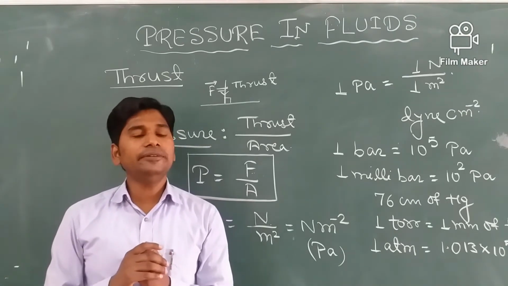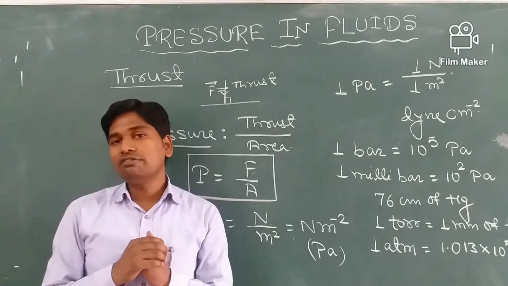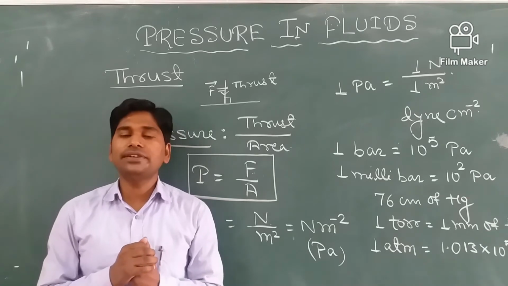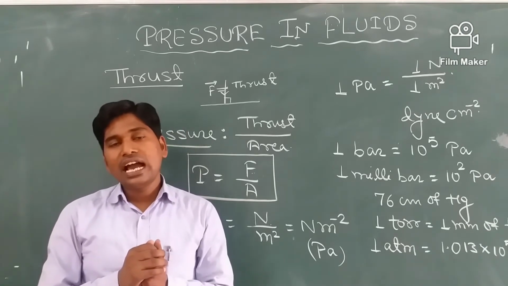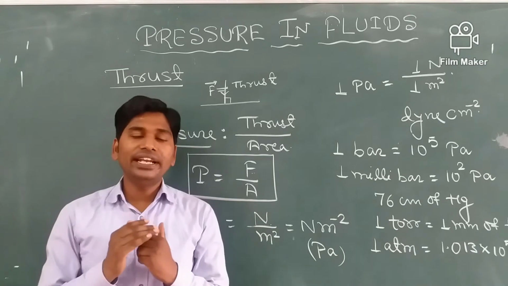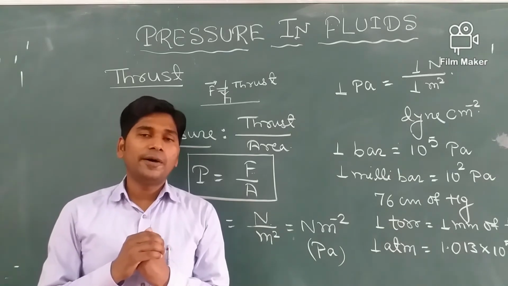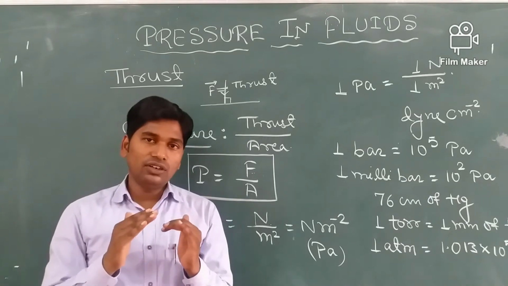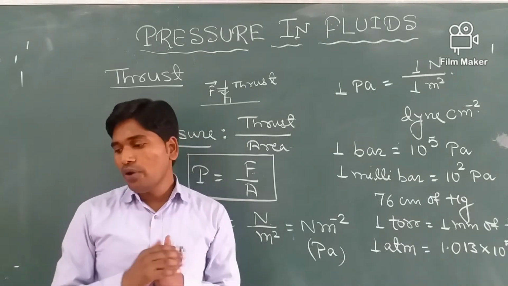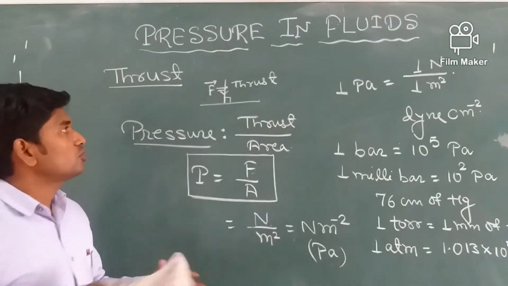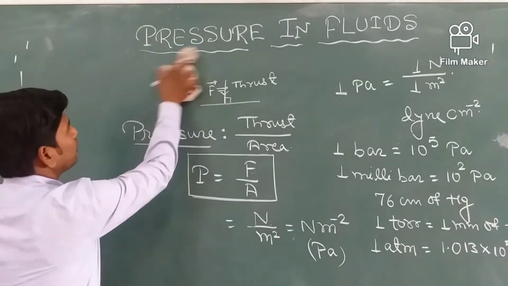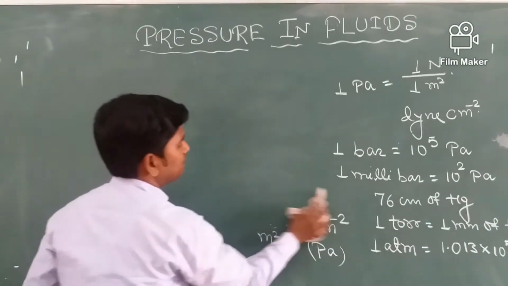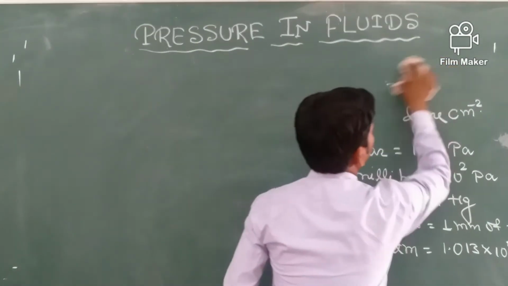The first one is the density of the fluid, the second one is the acceleration due to gravity, and the third one is the height of the liquid in the container. How it depends, let us see. So I am going to explain about fluid pressure, or pressure exerted by a liquid column.